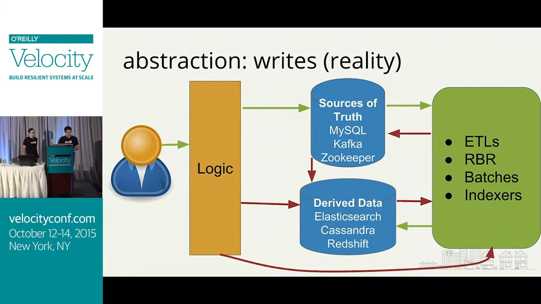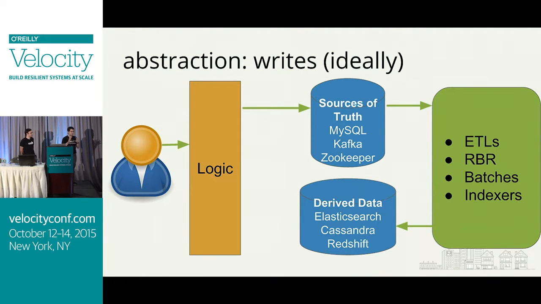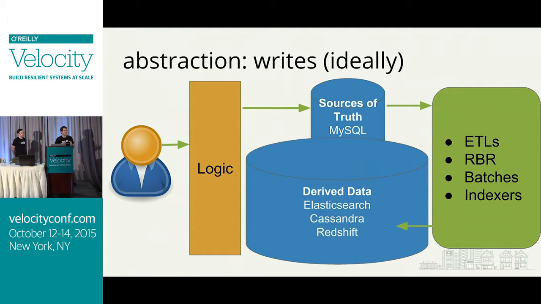So what we can do is reduce this picture a bit, and try to be really strict about whenever we're thinking about data, we think about it as either a source of truth or derived data. Then we can capitalize on the fact that we already have an abstraction for how to get data from sources of truth into derived data stores.